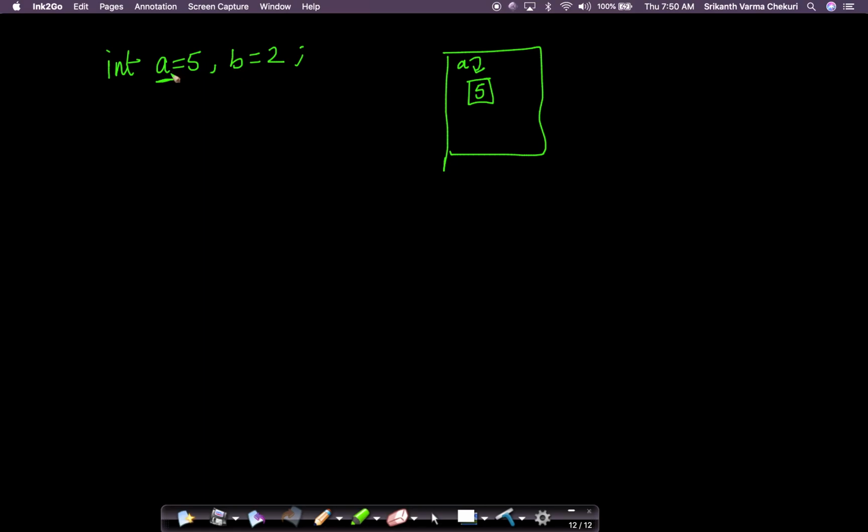Now B, because it's all in the same line, is also of type integer. So it will create another memory location called B, which I can access using B, wherein I'll store 2. So this is declaring and initializing multiple variables in a single line. This is valid in C.